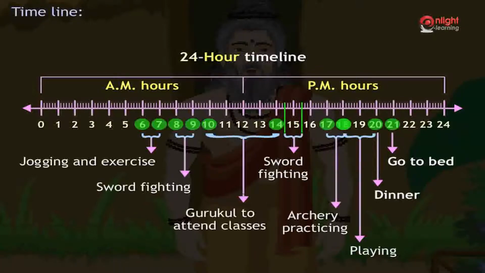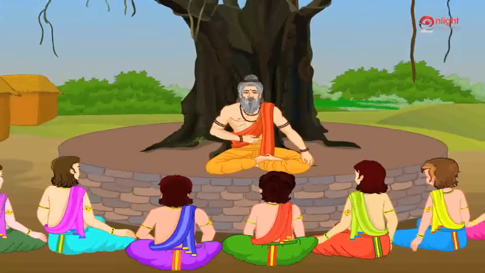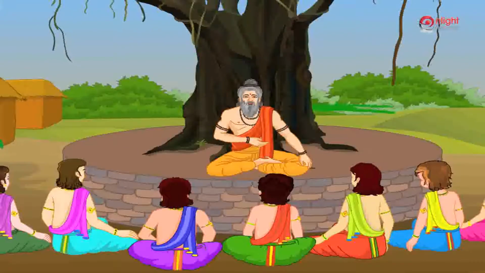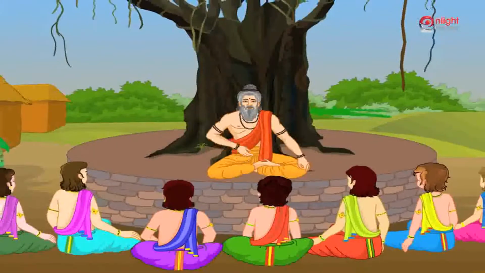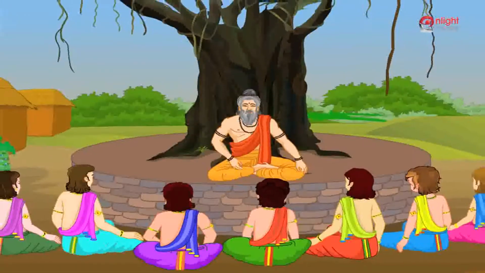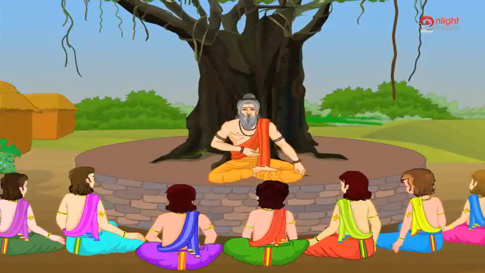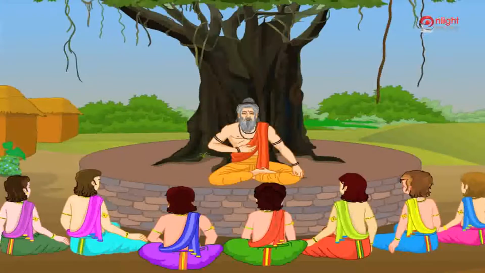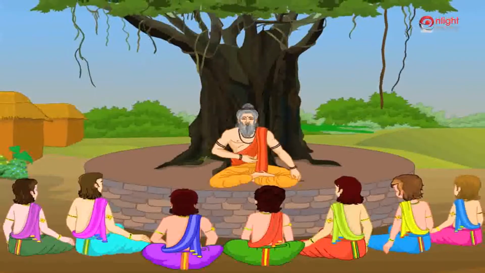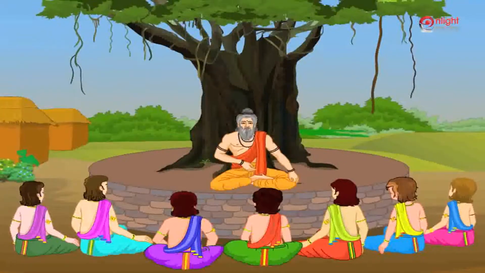The timeline, as we see, gives an idea of how much time Arjuna spends on each activity and when he does it. It also depicts the order in which he performs his activities. A timeline, apart from depicting daily routine in a day, can also be used to represent a person's achievement. A monthly plan of a state government can also be denoted on the timeline.